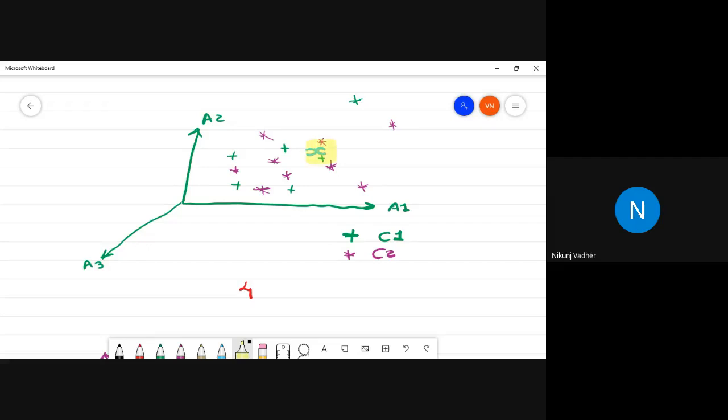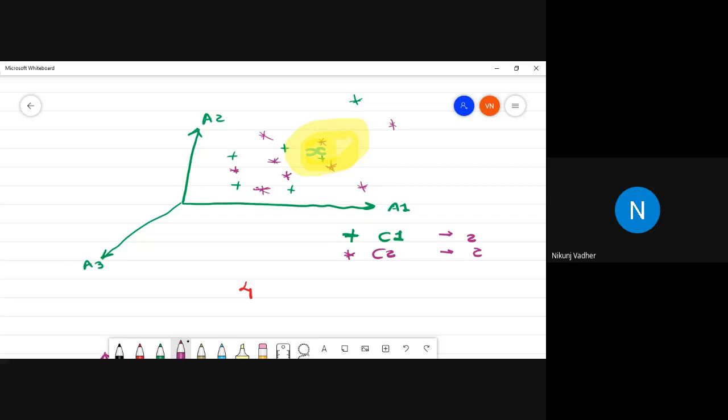How many neighbors are covered? 2, 3, then 4. Out of these 4, how many are class 2? 2. How many are class 1? 2.